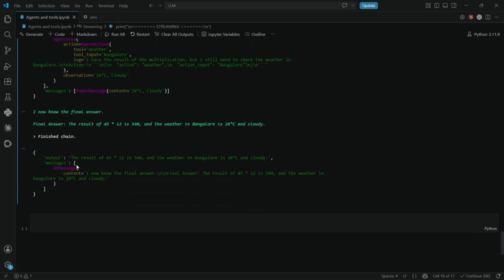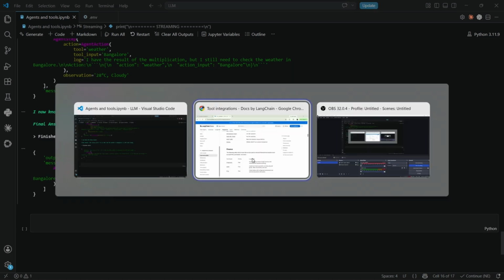In the final we get the result: 45 into 12 is 540, and the weather in Bangalore is 28 and cloudy. It came from the calculator and from the weather tool. This is how agents work. Agents autonomously choose the tools, decide which tool to use, and give a response.